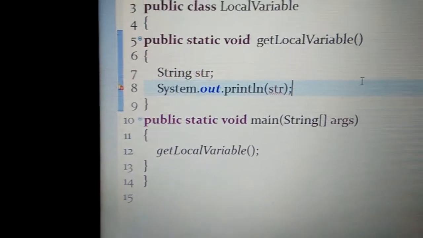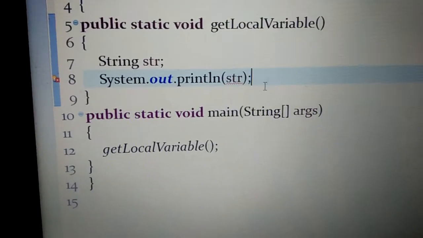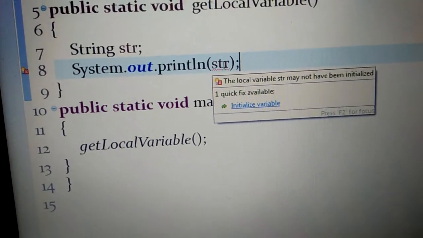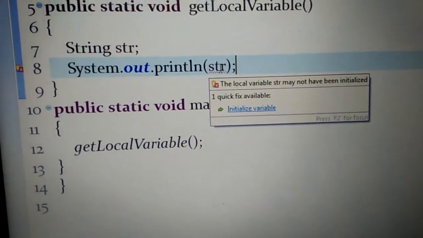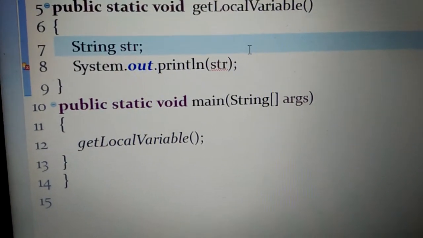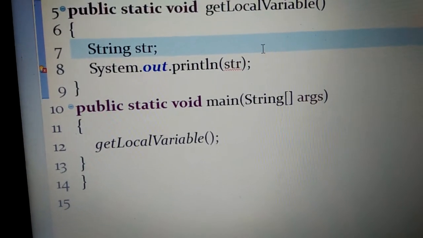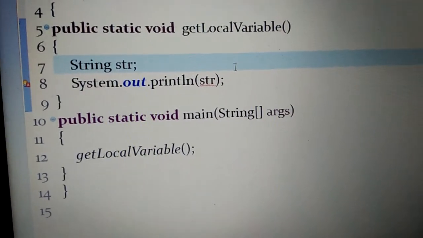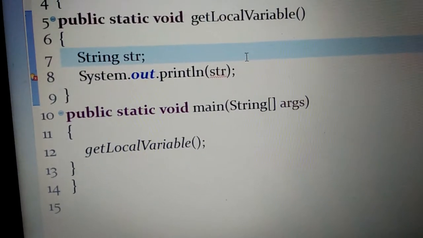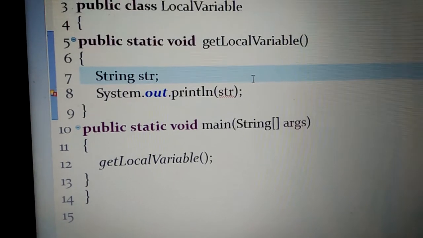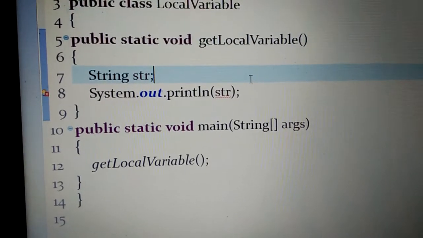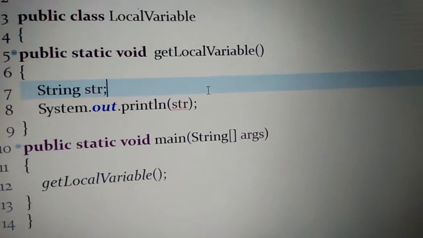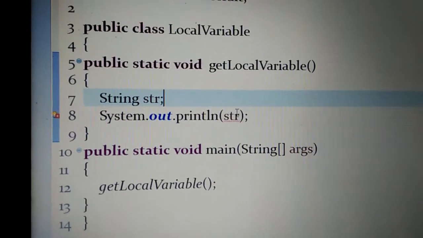Now let us see, is there any error it throws? Yes, a compilation error: variable might not have been initialized. So it must be initialized and used. Finally, what we got is that local variables act only within the scope of a method. They cannot act outside this method, as we have seen. And one more, we need to initialize and use the local variable. Without initialization we get a compilation error.